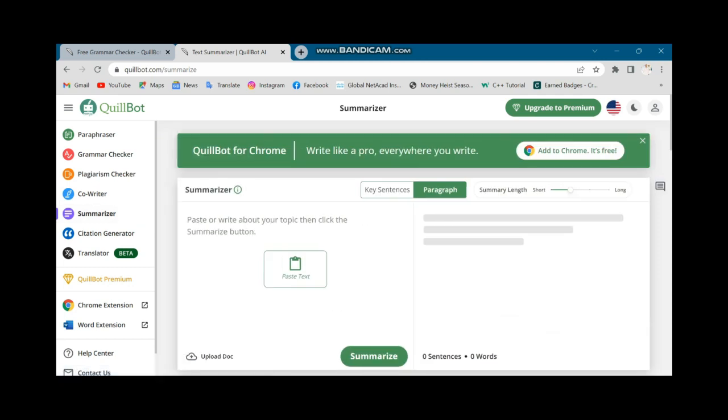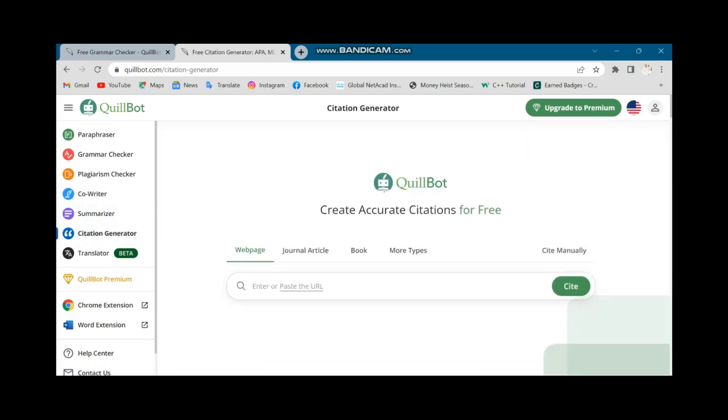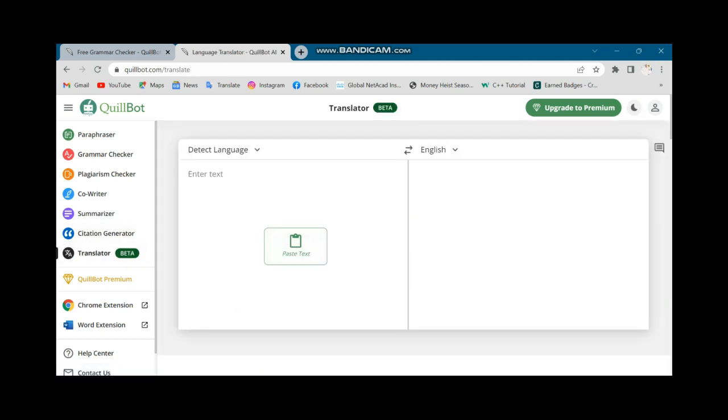and this is a summarizer. We can convert a long paragraph into a short one by simply pasting it here, and it will give us a summarized paragraph with more meaningful words. There is a citation generator, and this is the translator. It's a translator application. It will detect any language and convert into any language. These are the language flipper options.